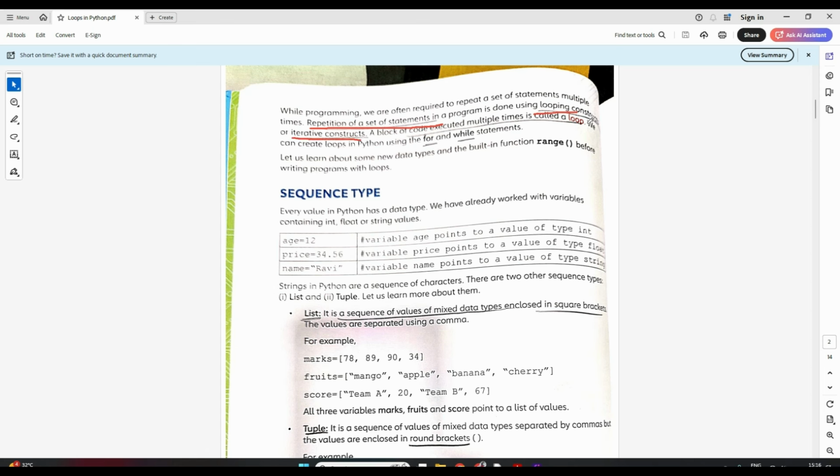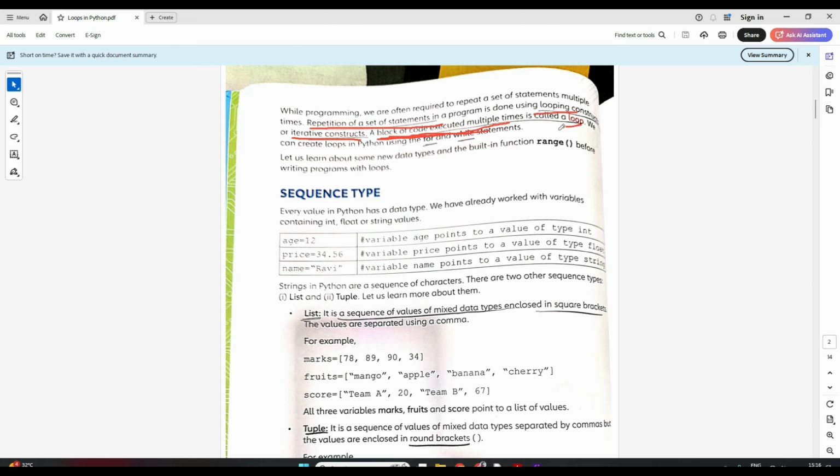So what is basically a loop? Loop is a block of code that we execute multiple times. We write our program step by step. Now suppose 4 or 5 steps in between we want to repeat. Maybe I want the same steps to be run 4 times. So that is actually a loop, when we have to execute a block of code multiple times. That is called a loop.